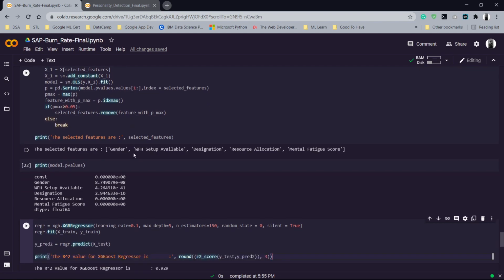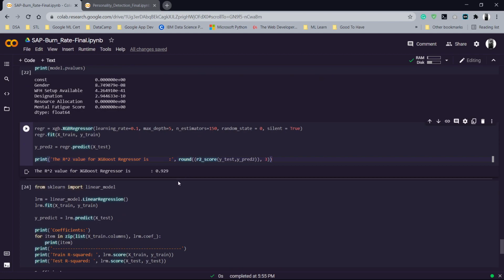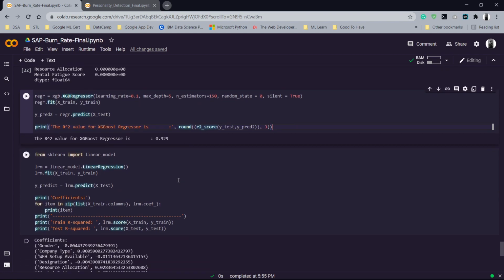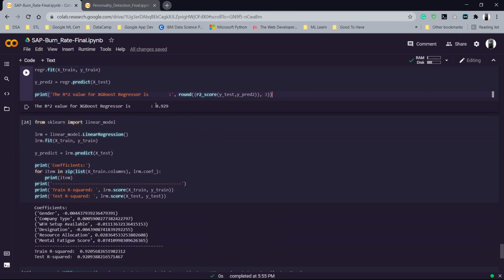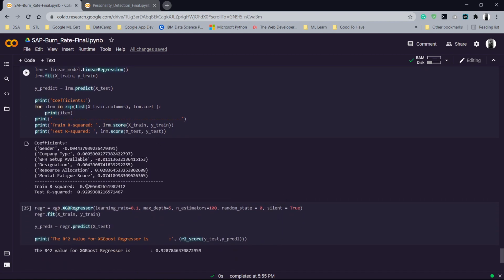But the issue with XGBoost was it took hours to train, and it was giving us a very minimal increase in accuracy as compared to the linear regression model, which was training in less than 10 minutes. And as you can see here, the accuracy, or the R square score, for the XGBoost regression is around 92.9%, and the same R square test score for the linear regression is 92.0%. So as we can see, the accuracy gained was not so substantial, but the increase in training time was very massive. So we went ahead and used the linear regression model as our major model for implementation on our web app.